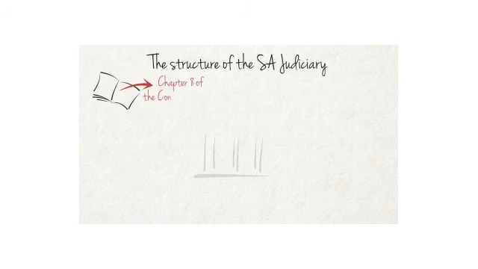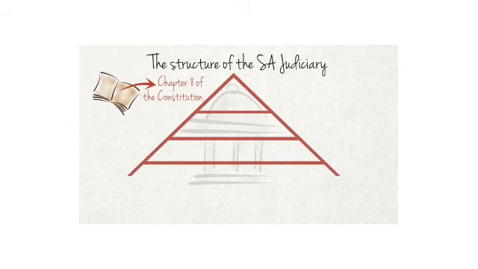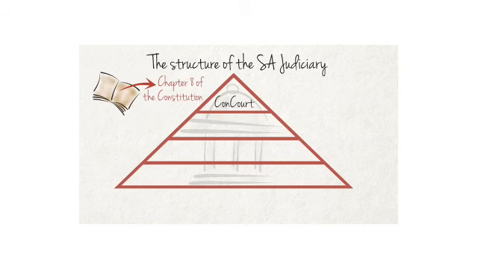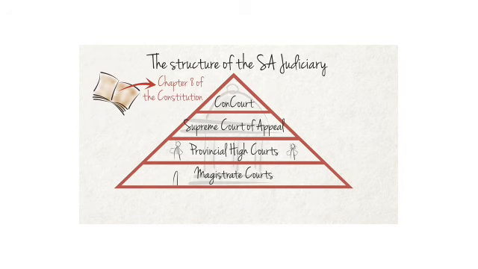Chapter 8 of our Constitution defines the structure of the South African judicial system. At the top of the system is the Constitutional Court. Below it is the Supreme Court of Appeal and the various high courts in the provinces. These courts together form the High Court and are staffed by judges. Below the High Court, you find magistrates' courts staffed by magistrates.